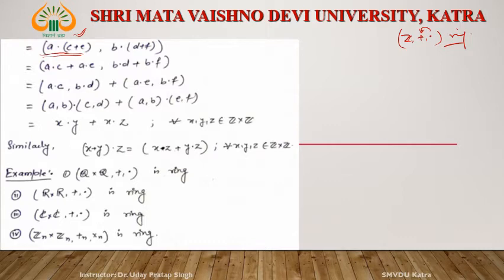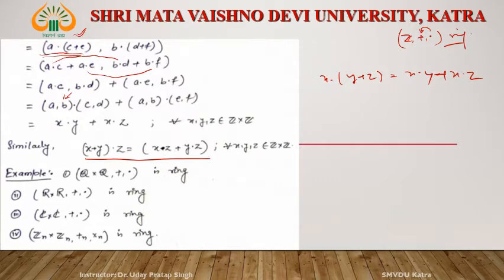Then make the pair first with first and second with second: (AC, BD) plus (AE, BF), and separate them. This can be written as (A, B)·(C, D), and this can be written as (A, B)·(E, F). And what is (A, B)? It is X. What is (C, D)? Y. And what is (E, F)? That is Z, okay. X·Y plus X·Z. It means X·(Y plus Z) is equal to X·Y plus X·Z. Yes, so it satisfied the left distributive law. Similarly, we can prove the right distributive law also.